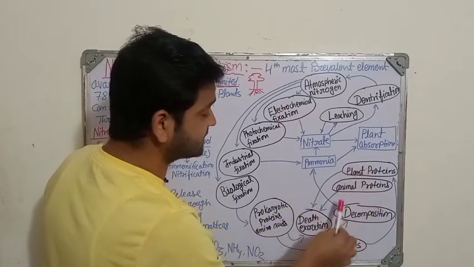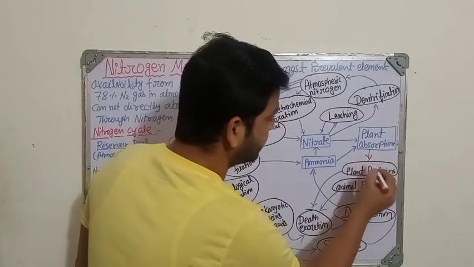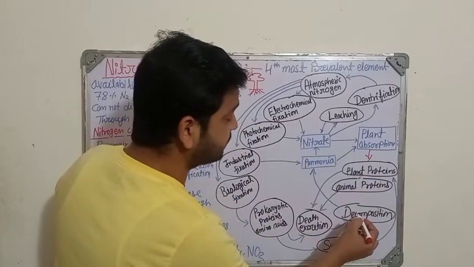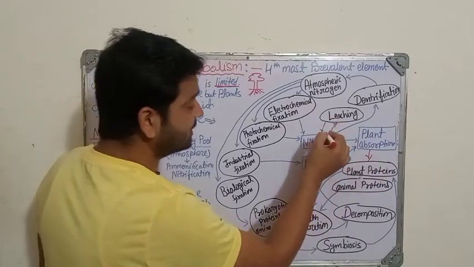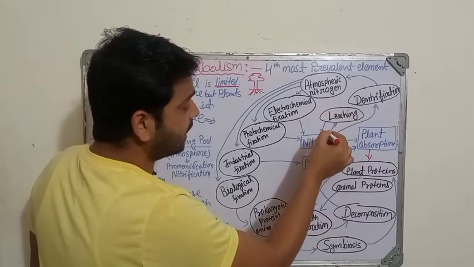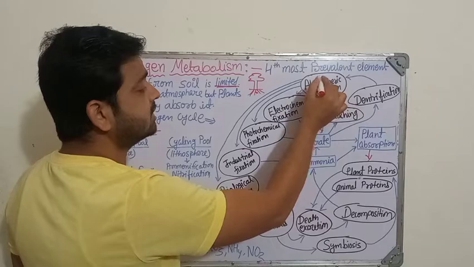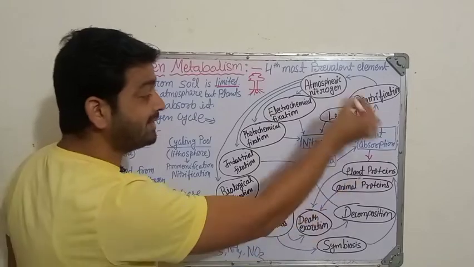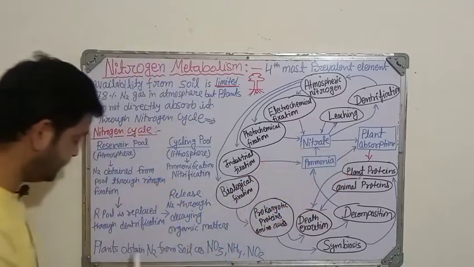So like that this cycle goes from plant absorption to the plant proteins, to any death excretion, and from death excretion again decomposition to ammonia, which can be used by the plant, or it can convert into nitrate, and like that. Okay, leaching also happens, it will leach, then go to the sediment and again nitrate. Ultimately by denitrification this nitrogen is released to the atmosphere again. So this cycling goes on continuously, and from here only the plants are going to get nitrogen in the form of nitrate. That's what it says here.